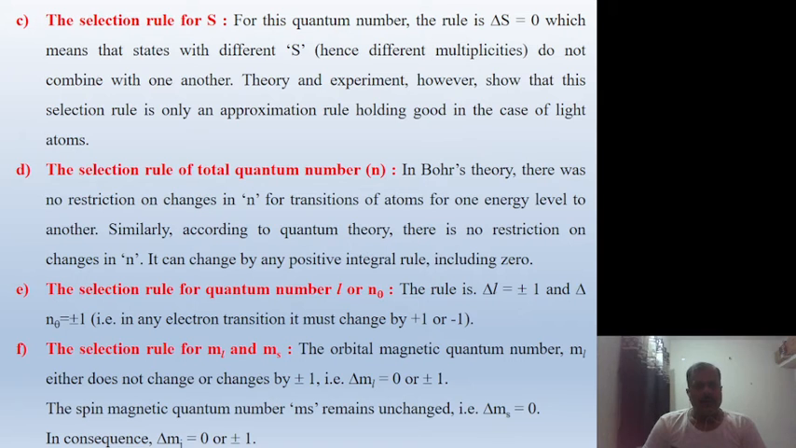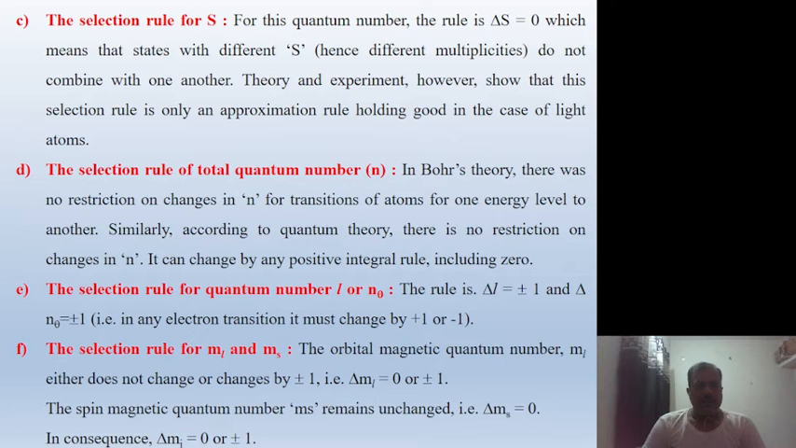Now the third one is the selection rule for S. For this quantum number, the selection rule is delta S equals 0, which means that states with different S, hence different multiplicities, do not combine with one another. Theory and experiment, however, show that this selection rule is only an approximate rule, holding good in the case of light atoms, not heavy atoms.